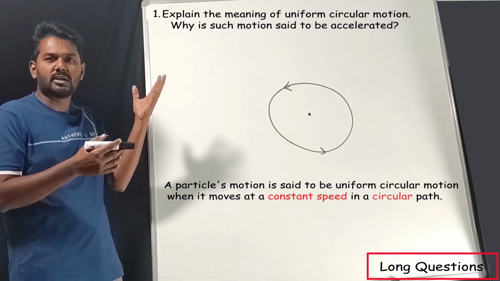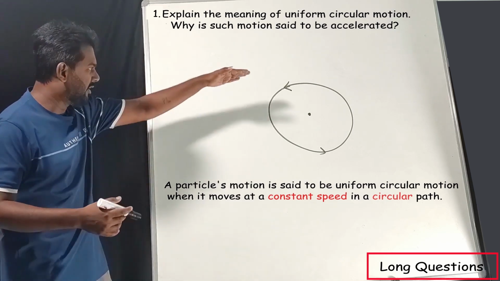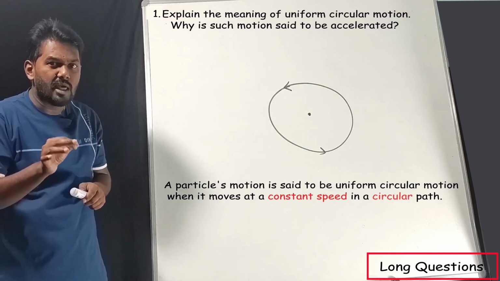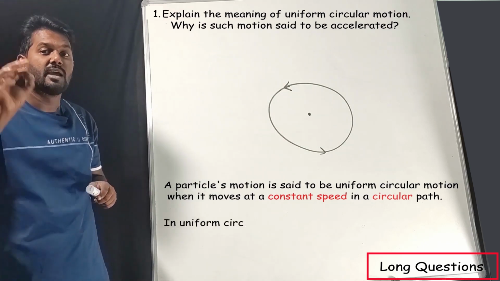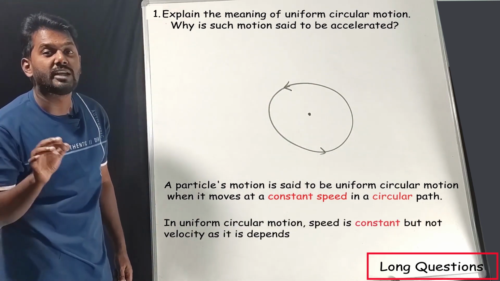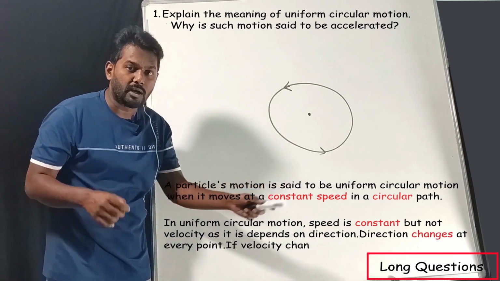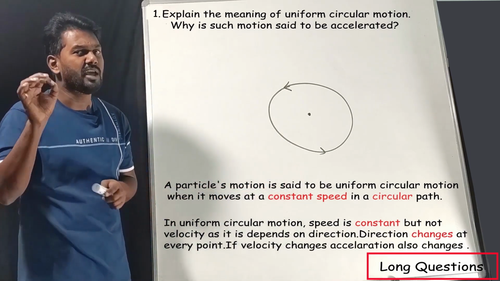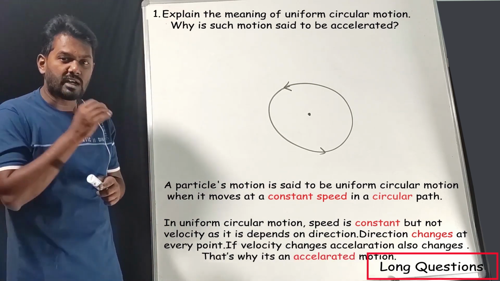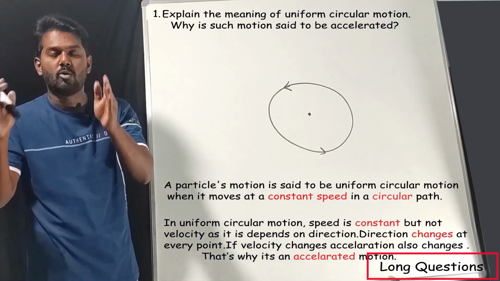Now they are asking why uniform circular motion is an accelerated motion. If you have understood that concept video, then this is a very easy question. When an object is moving in a circular path, the speed remains the same, but velocity changes at each and every point. Why? Because velocity depends upon direction. At each and every point direction changes, so velocity changes. If the velocity changes, acceleration also changes. That is why uniform circular motion is called accelerated motion.